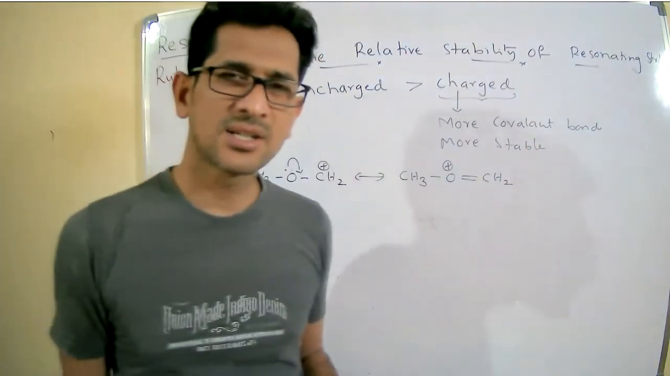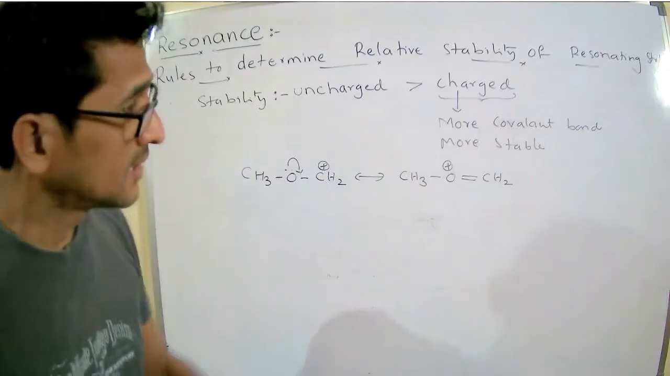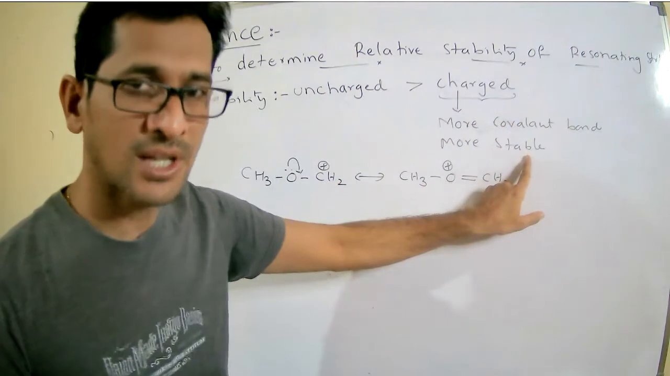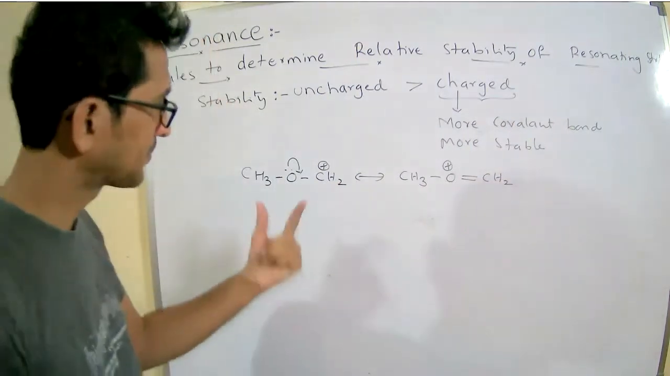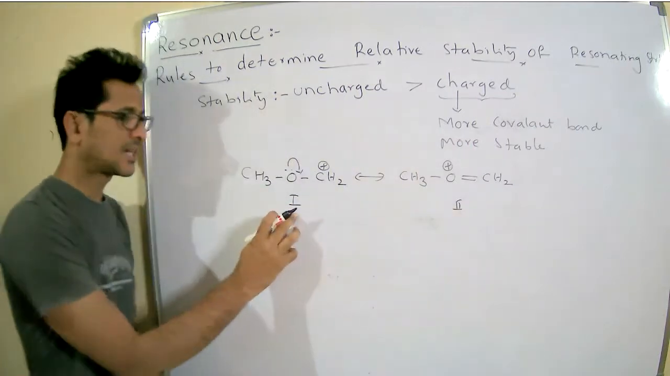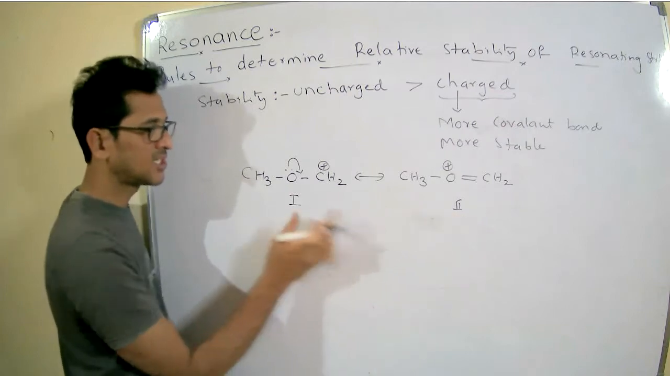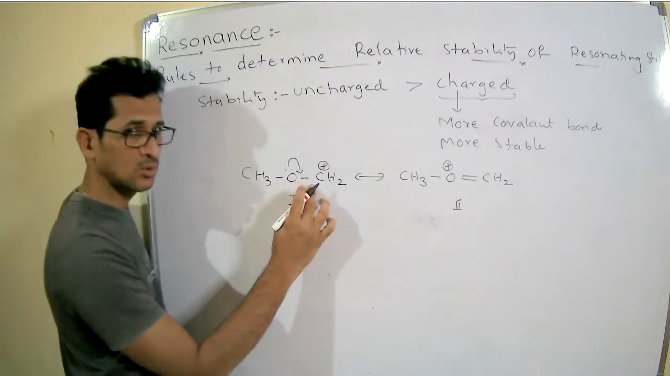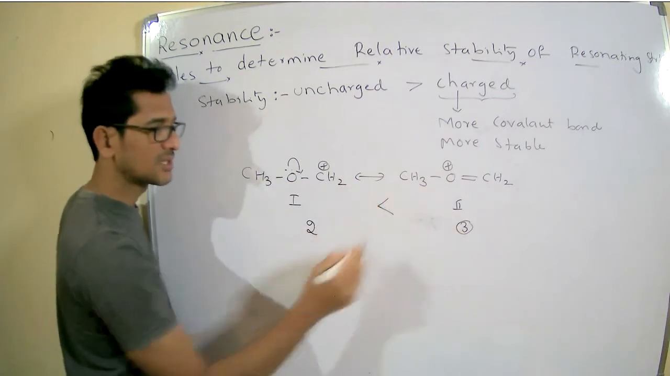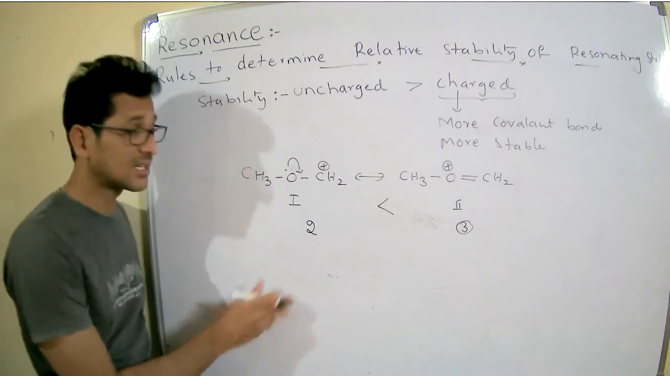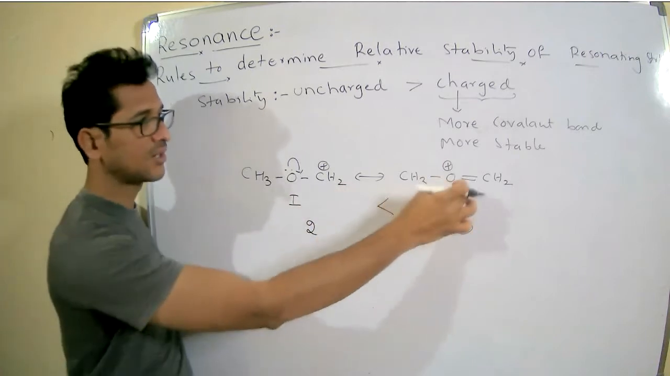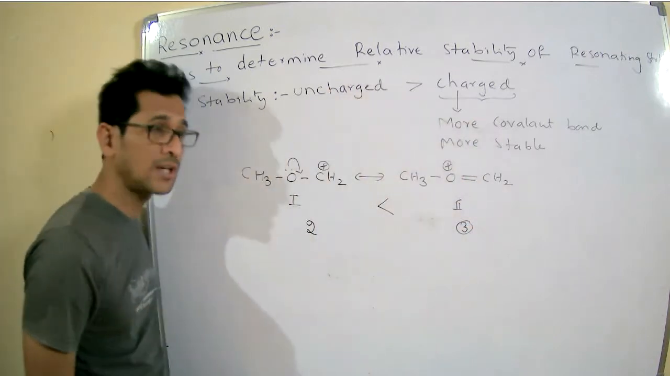The resonating structures with more covalent bonds are more stable in nature. Now see here structure 1 and structure 2. Among these two structures, one contains two covalent bonds and the other contains three covalent bonds. Therefore, structure 2 is more stable in nature than structure 1, because on this point, more covalent bonds, more stable.